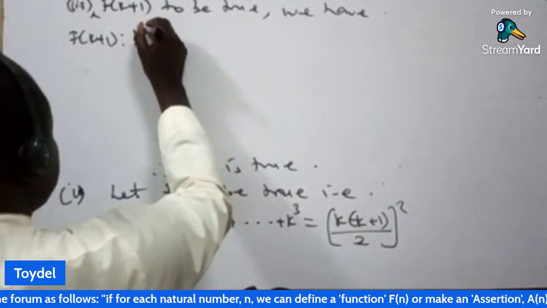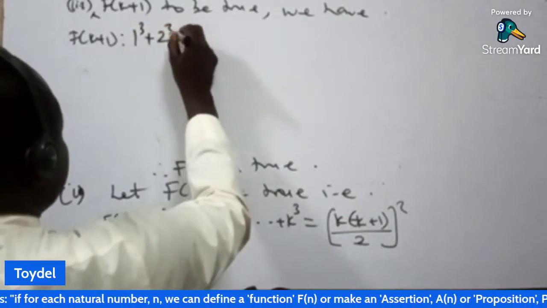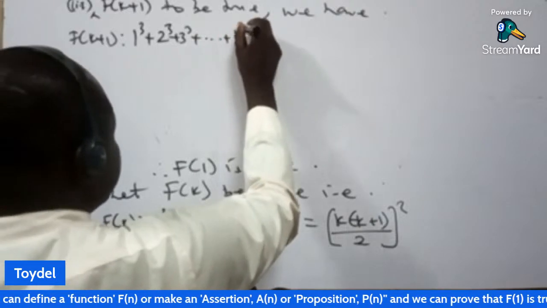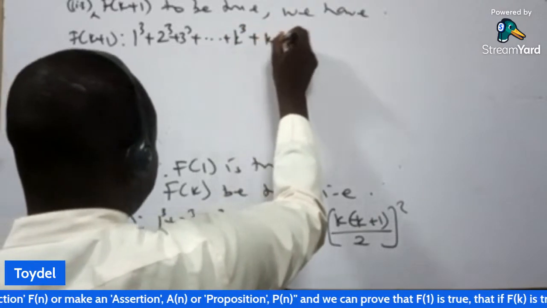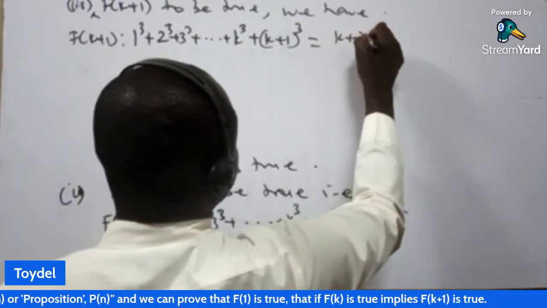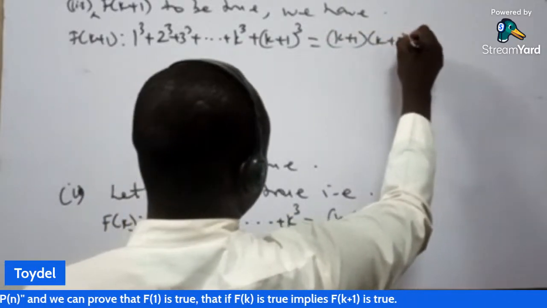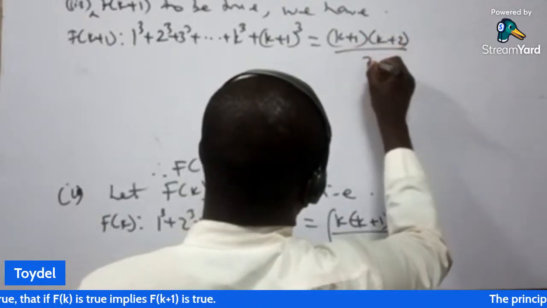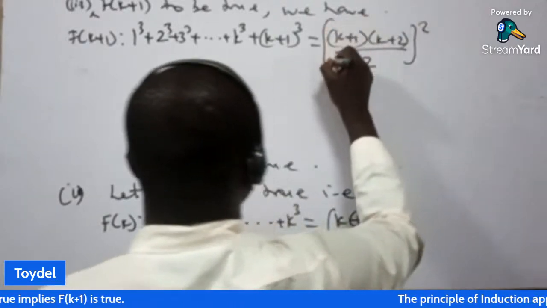That will be 1 cube plus 2 cube plus 3 cube plus dot dot dot plus k cube, then plus k plus 1 cube will now be equal to k plus 1, k plus 2, because when n is now equal to k plus 1 here, all over 2, everything squared.